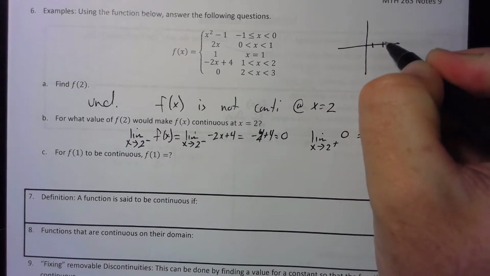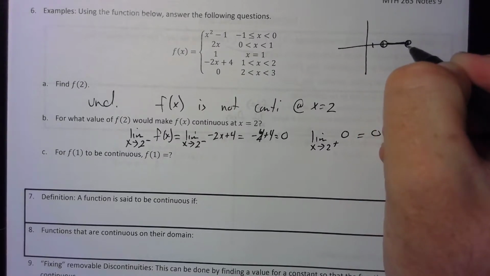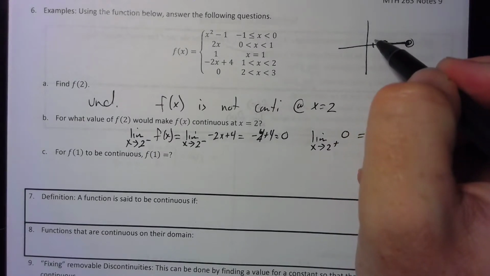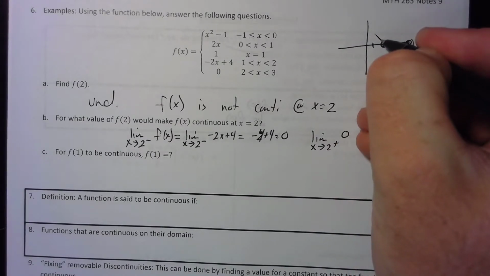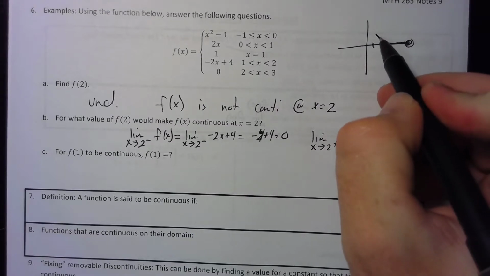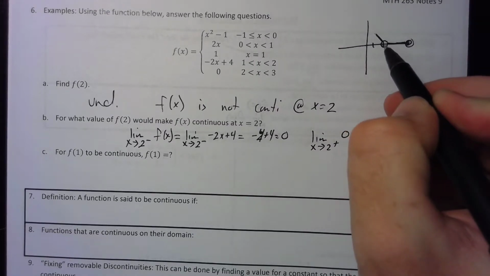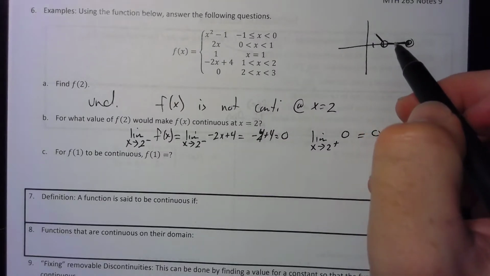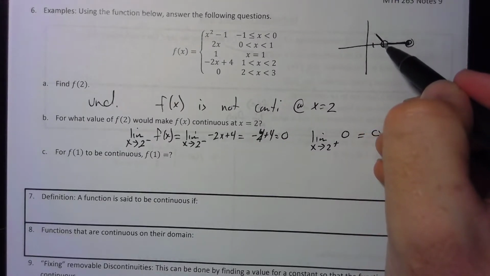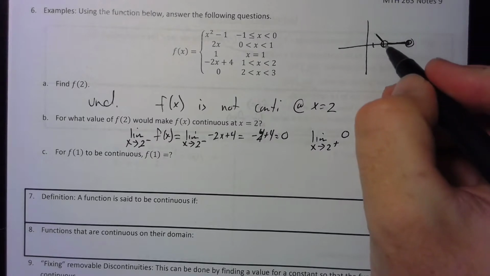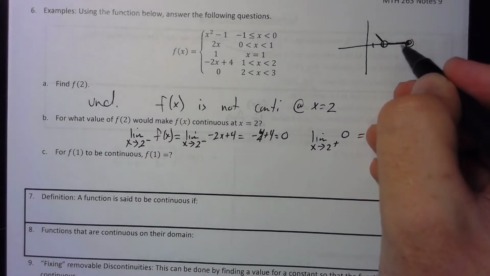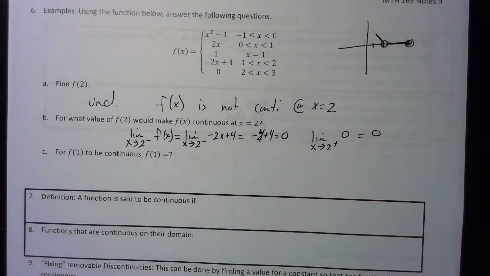1, 2, I'm going to have an open circle at 2 going this way up until I get to 3. And again, open circle on 3. And then I'm going to have a value from 1 to 2 that's a negative slope. So something that looks like this. But since both of those function values from the left and the right go to the exact same point, this is now just a hole. It's not a jump discontinuity, because a jump discontinuity has to have a break completely in the function. This has a break in the function, but if I fill that hole in, it's no longer broken. It's a smooth curve, even though it does have a corner.